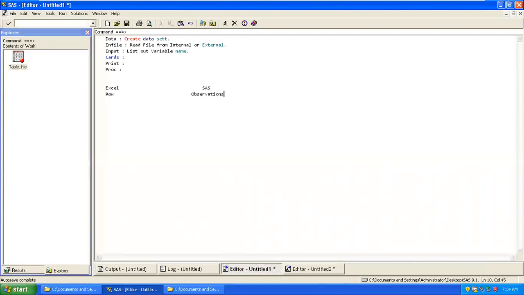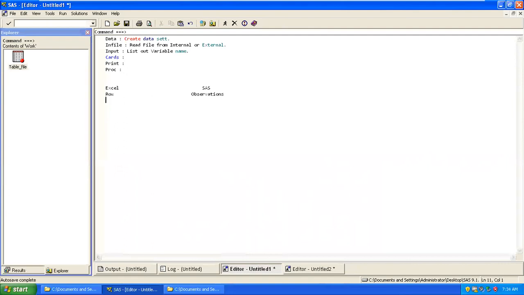The term has changed. In Excel we generally said we are talking about 10 rows, 15 rows. But here we'll say we are talking about 20 observations, 30 observations. So the meaning is the same, but the name has changed over here.